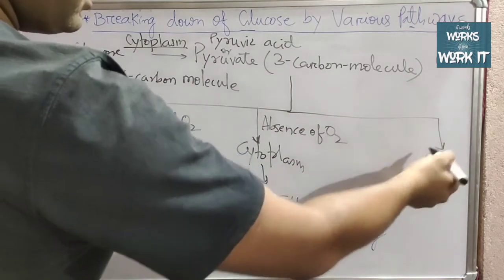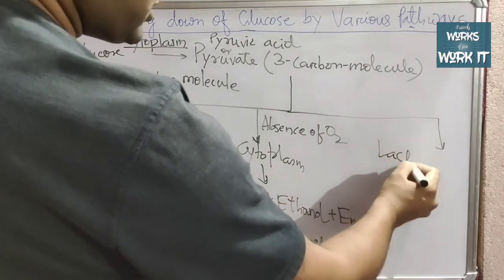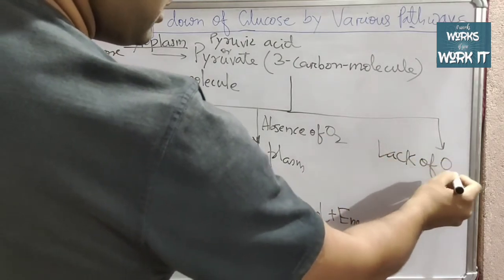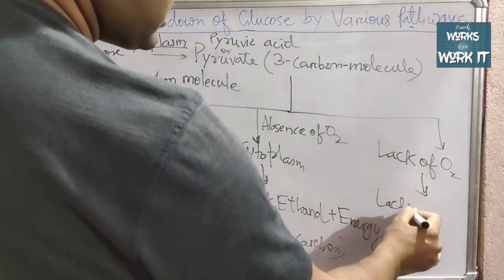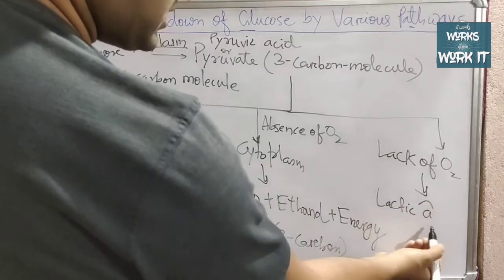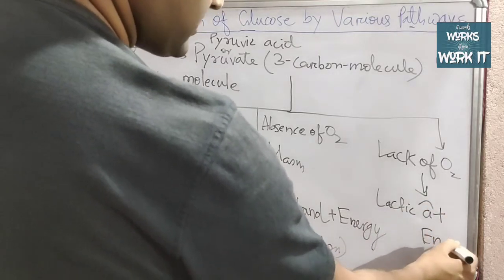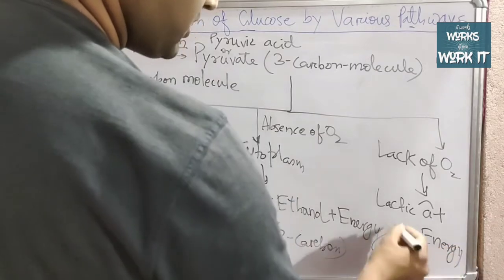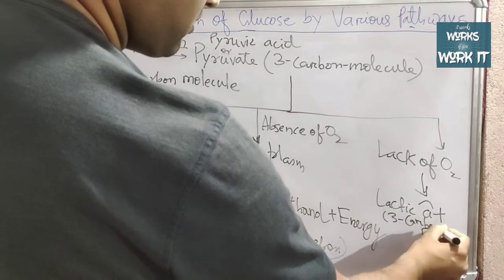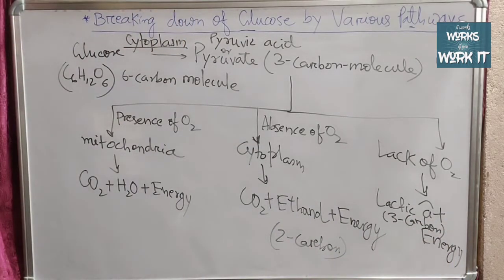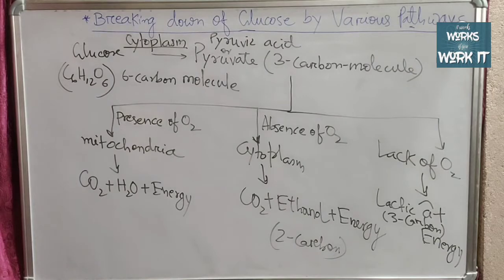Another way it goes is in the lack of oxygen. The end products are lactic acid plus energy. This lactic acid is a 3 carbon molecule. These are the 3 pathways during the breaking down of glucose.